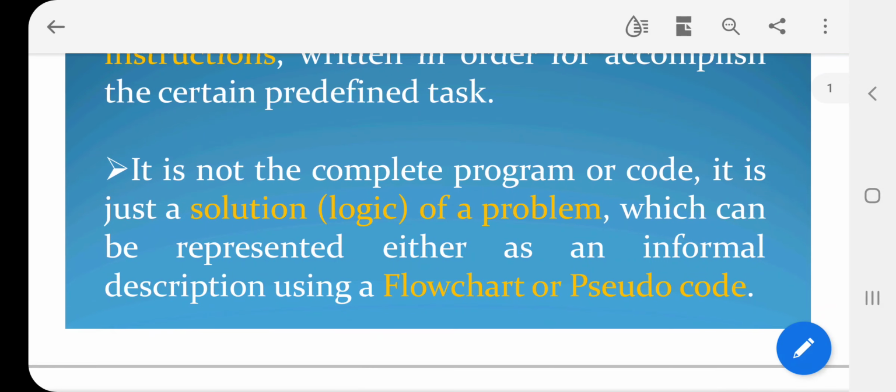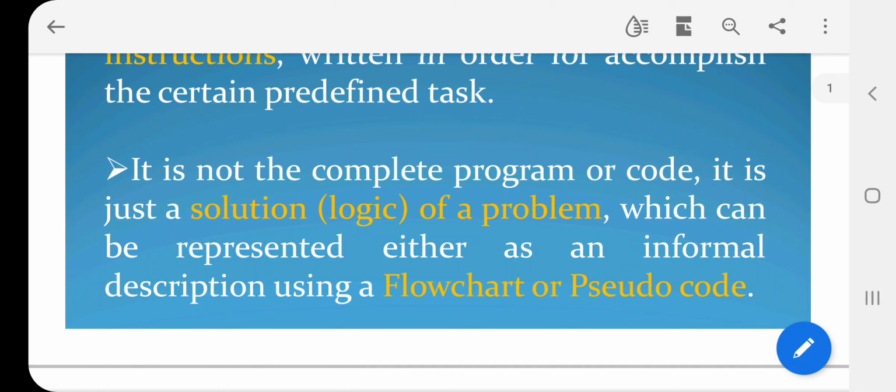The third one, it is not a complete program or a code. So algorithm is not a program. We are already familiar with that. Algorithm is a set of instructions or an outline for writing a program. So we are writing this algorithm which is common to all the programming languages. This algorithm will give an idea of how this program works.